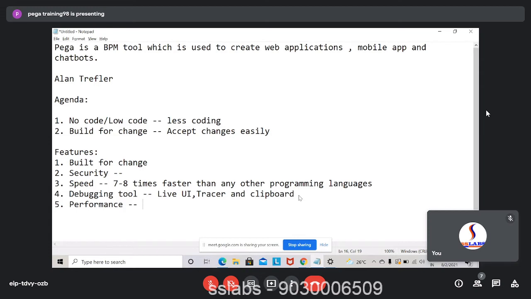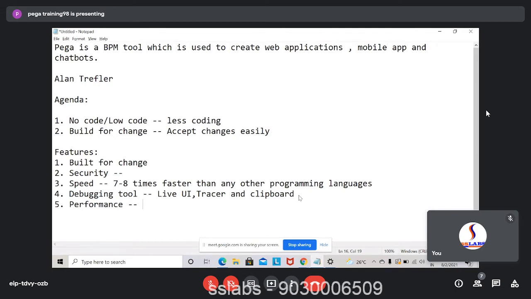So every application, before deploying to the end users, before telling the end users to use that application, we have to do a performance testing of that application. We just use some virtual users, have them log into our application and see how much load that application can handle. 1,000 concurrent users, 10,000 concurrent users. So we try to find out that limit, like how many users can use that application at a single instance. In order to find out that, there are many performance testing tools available in the market.